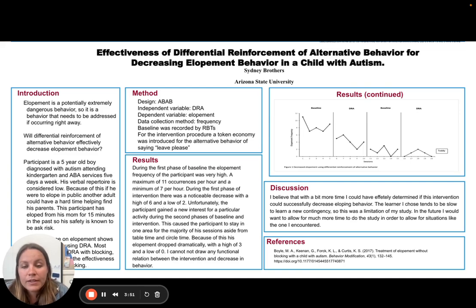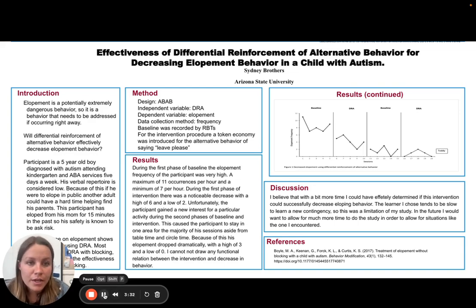And for the procedure of the DRA, we introduced a token economy for the functional communication of saying "leave please" or "leave." And this participant is very familiar with token economies, which is why I chose it.